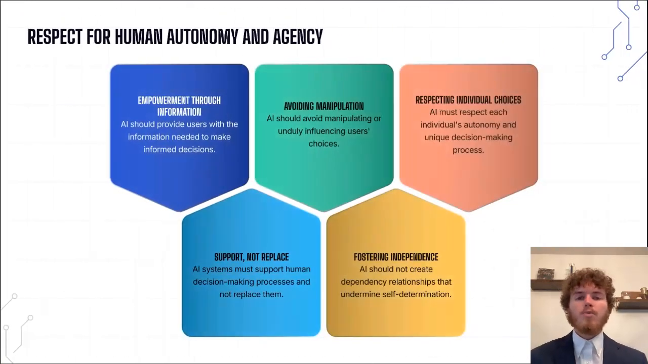The second principle is respect for human autonomy. Now, this is another very important one. So, AI should provide users with the information that they need to make informed decisions. Now, this doesn't mean that AI should make decisions for you, but it should give you what you need to help you make decisions. So if you were thinking about what to eat, maybe meal prep